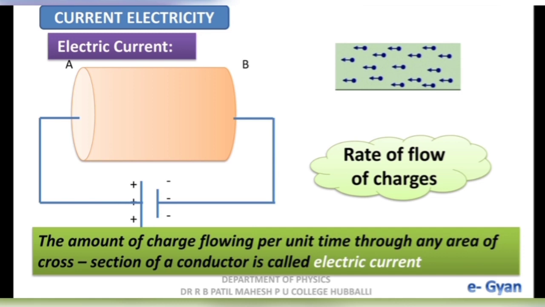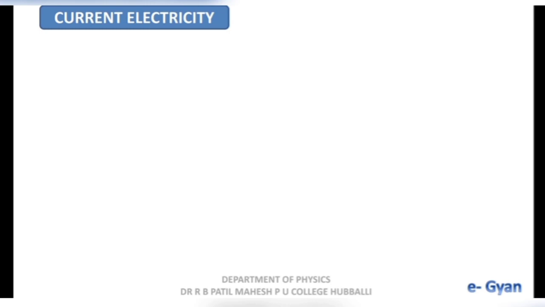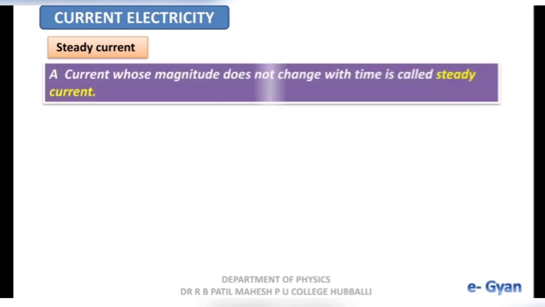Okay, there are different types of currents. I will be discussing only two of them. First one, steady current. Steady means constant. A current whose magnitude does not change with time is called steady current.